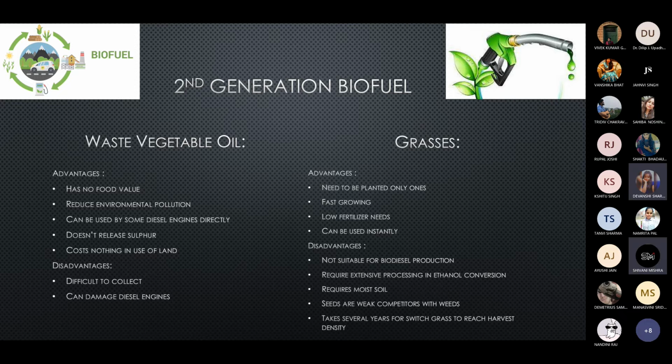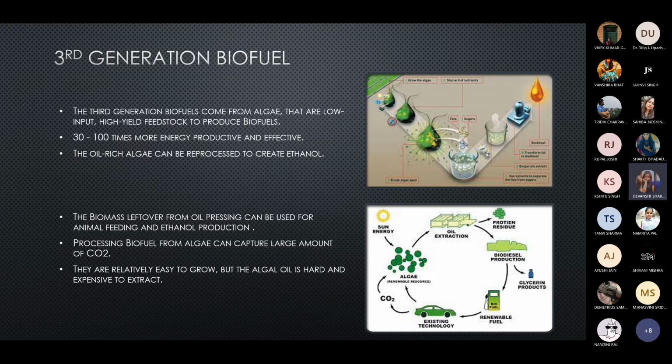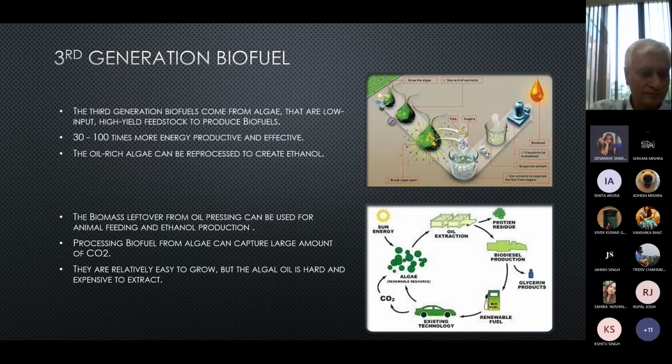Thank you, Shivani. Next slide, please. Third generation biofuels are fuels that are produced from algal biomass, which has a very distinct growth yield, which results in low input and high yield feedstock. Around 30 to 100 times more energy production takes place and is comparably effective. Some fuels that can be derived from algae include biodiesel, butanol, gasoline, methane, ethanol, vegetable oil, and jet fuel.